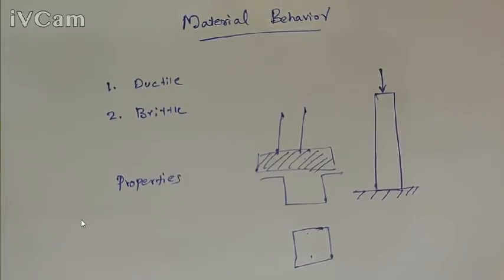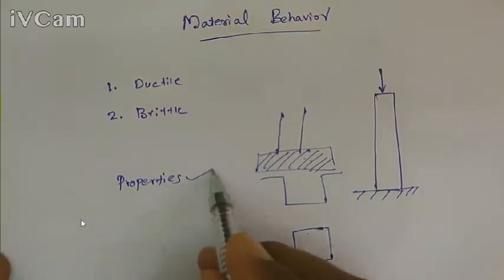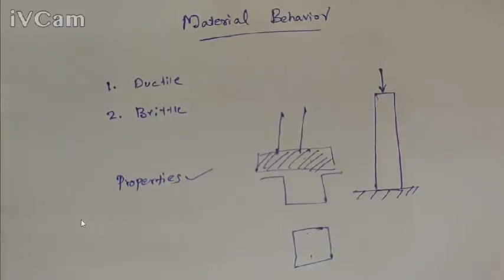So to evaluate or find out the properties of a material, we can use different tests. There are different tests available for determining these properties of the material. And for that, we can use tension test, compressive stress and shear stress.